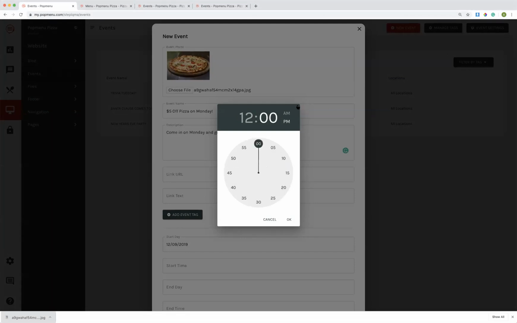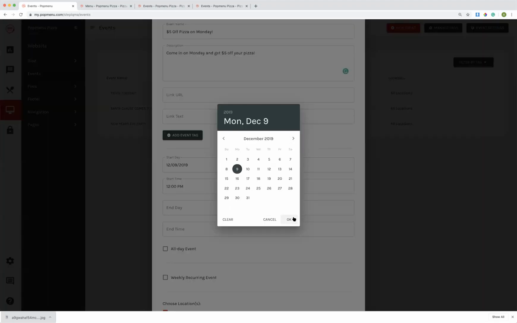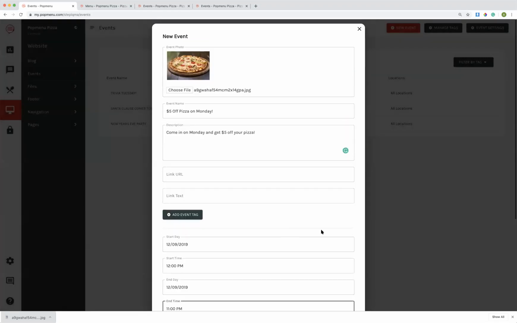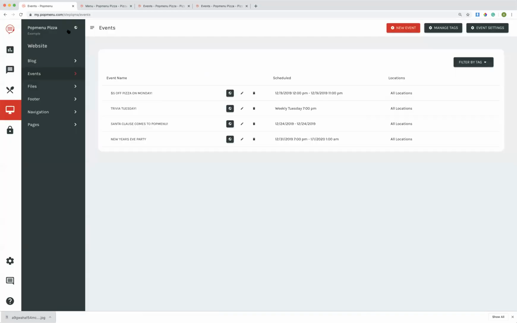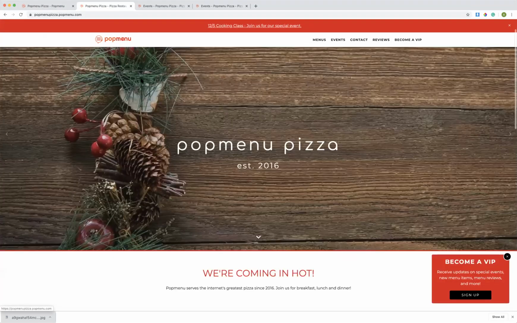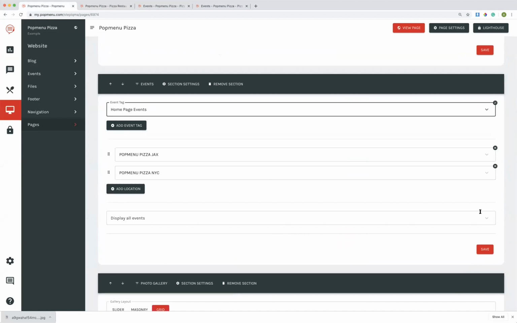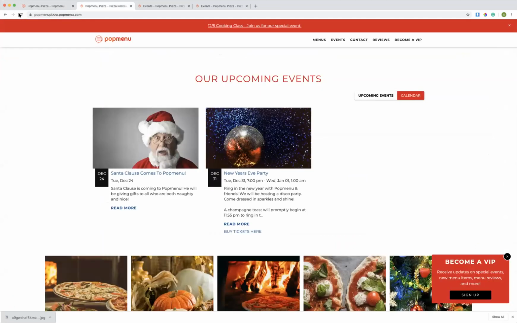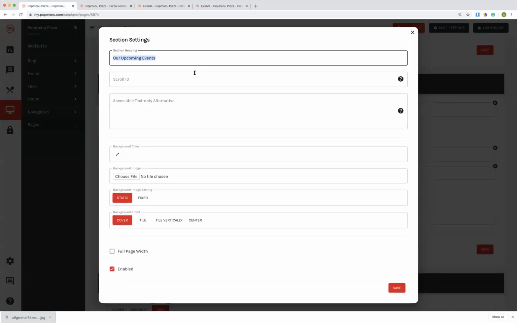So let's add our start. Maybe it starts at lunchtime and it's the whole day until close. Perfect. So I'm going to add this event tag as a homepage event. Perfect. And let's make sure that the homepage has the homepage events tag selected. Or you could also call it our upcoming, or some upcoming specials, or, you know, you could really title it anything you want.